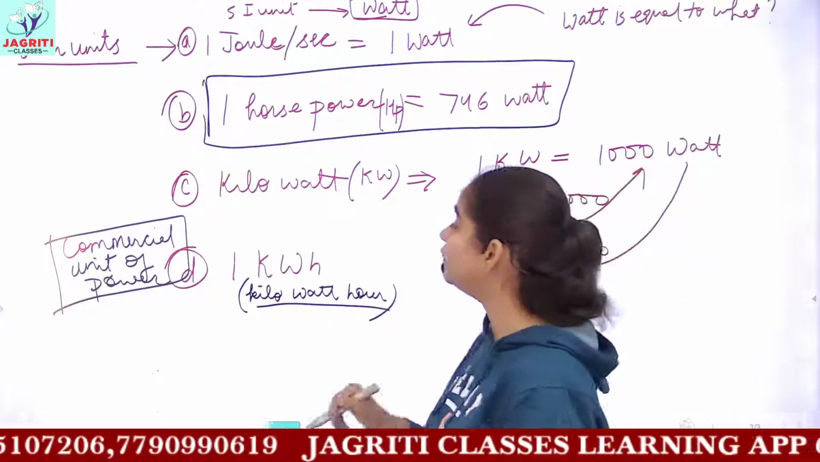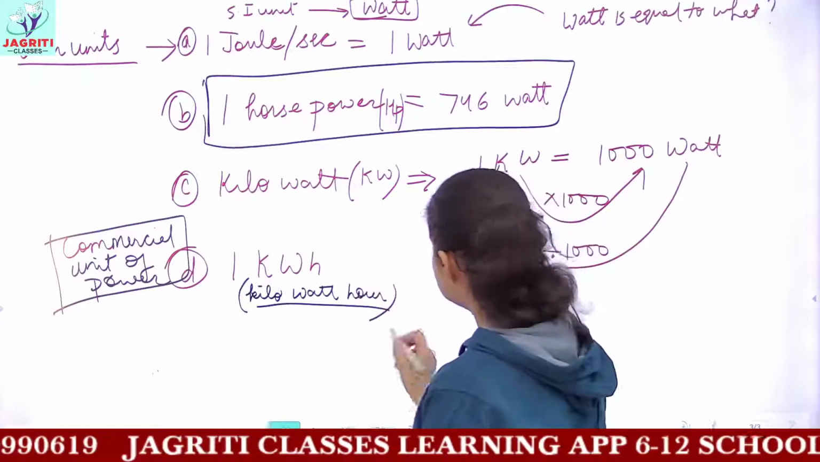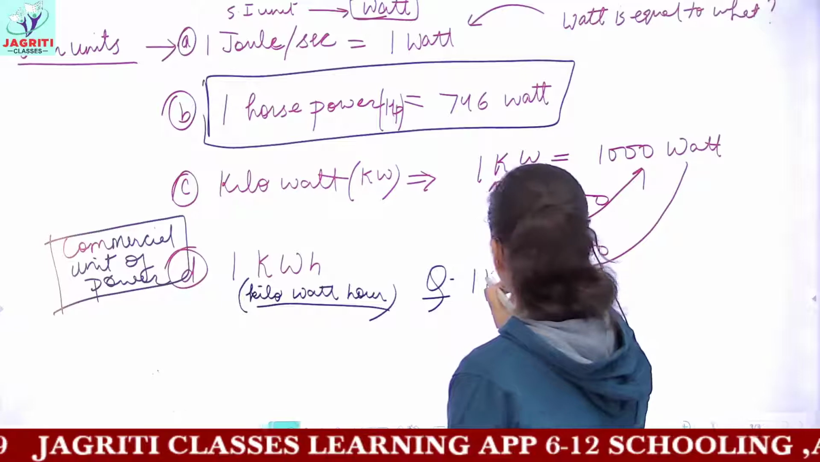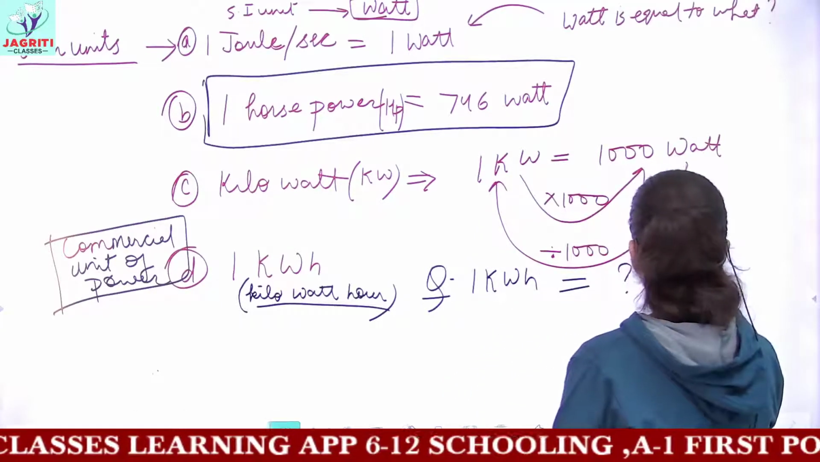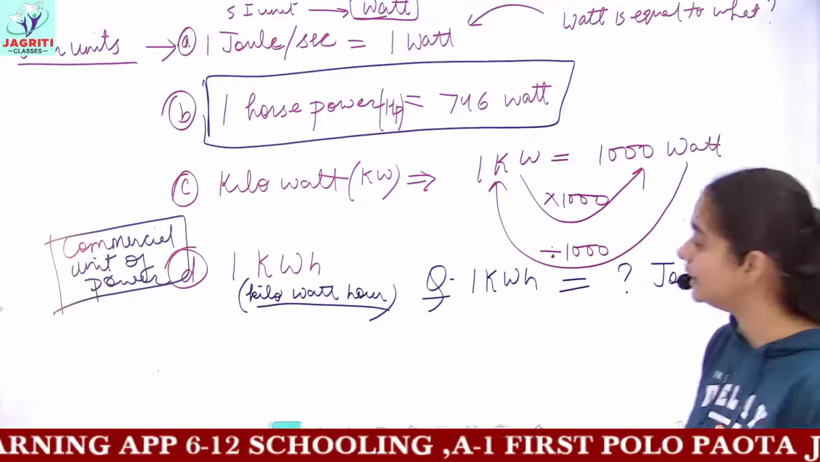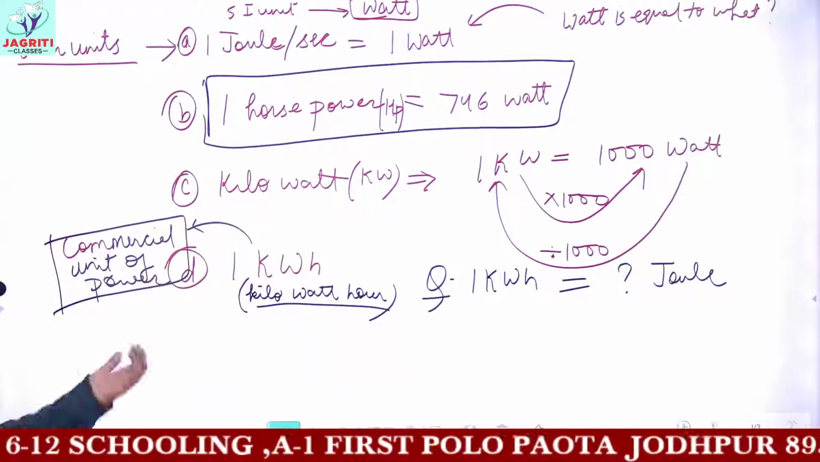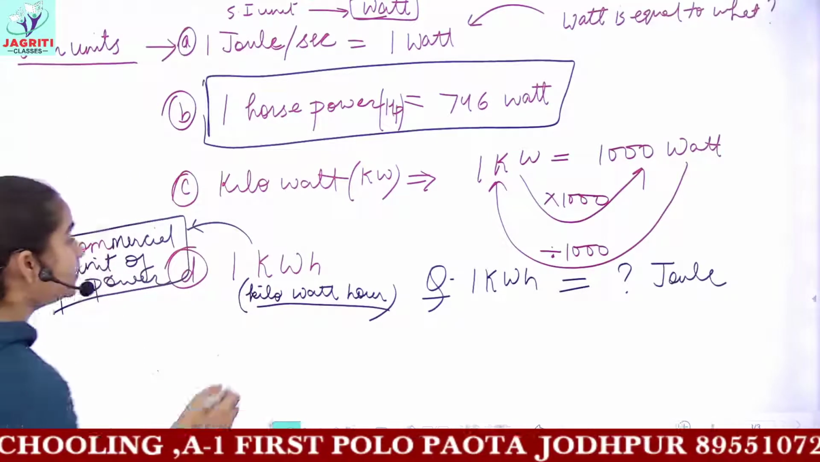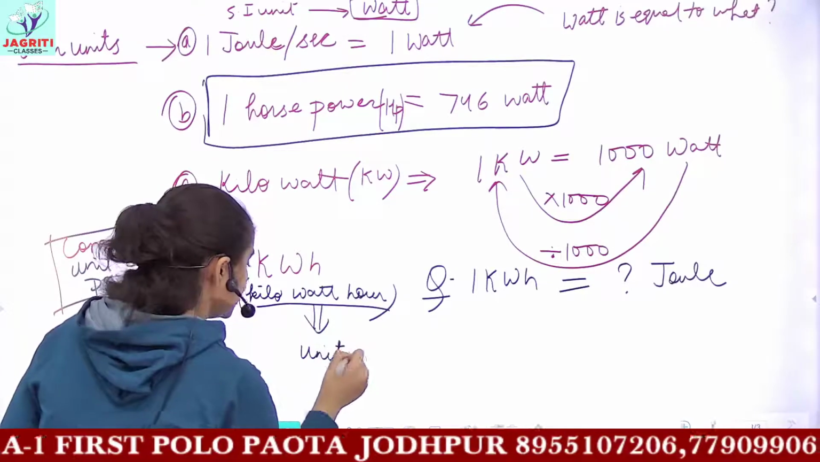And now you have to find the relation between 1 kilowatt hour and joule. That is, a question comes in exams: 1 kilowatt hour is equal to how many joules? So this relation is also very important. We'll be doing it. But before this, kilowatt hour is known by two names. It is known as the commercial unit of power, and it is also named as units.